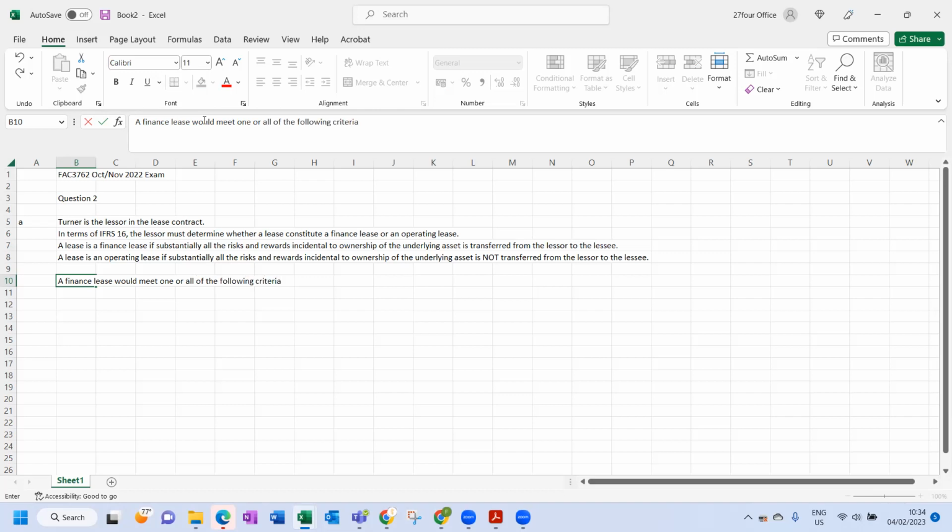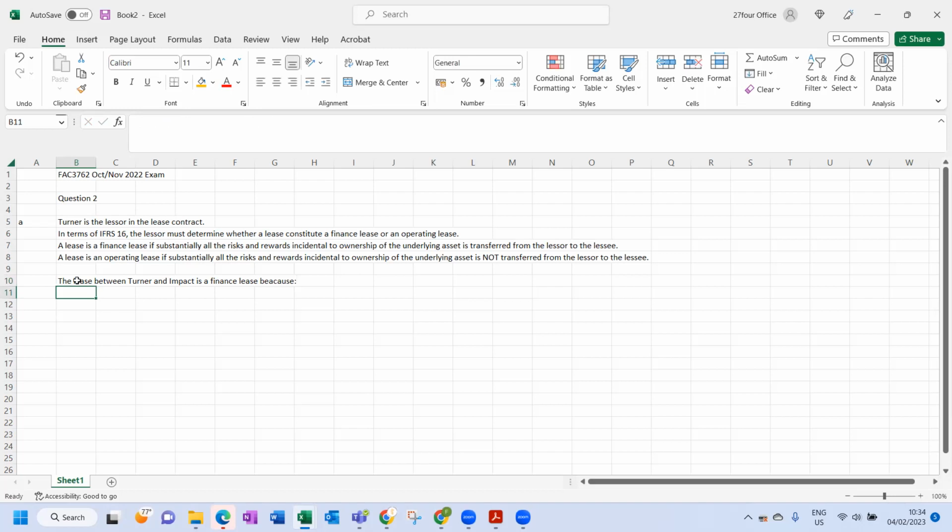Remember, you get no marks for stating the criteria. You must link it to the scenario. Okay, you need to link it to the scenario. So we can actually say the lease between Turner and Impact is a finance lease because.